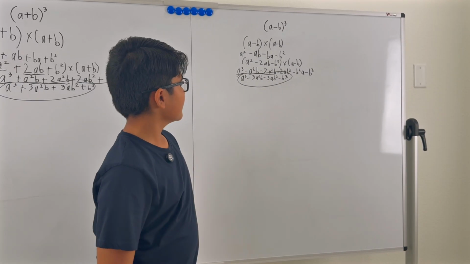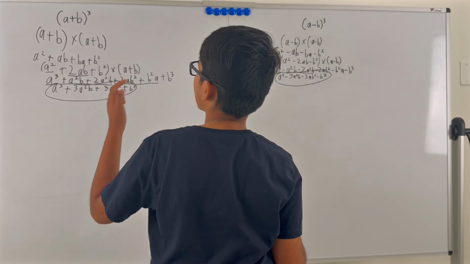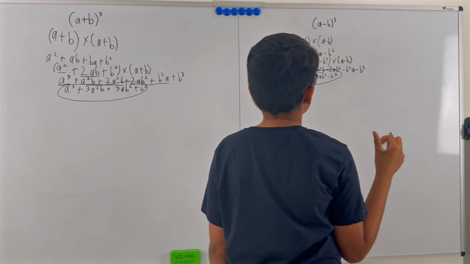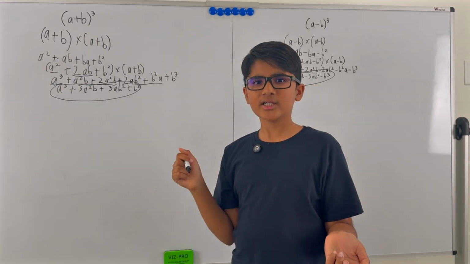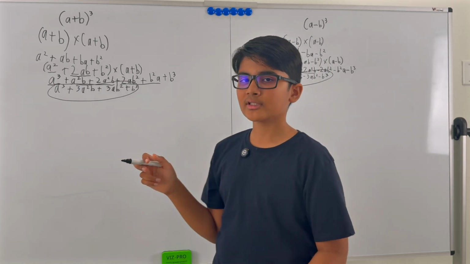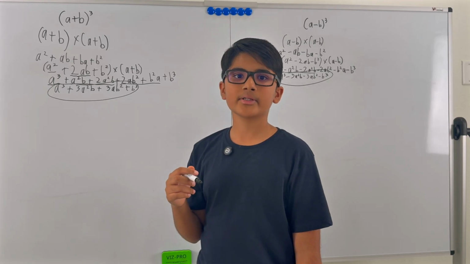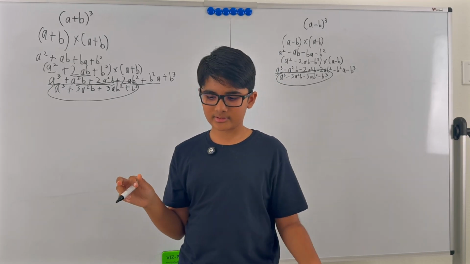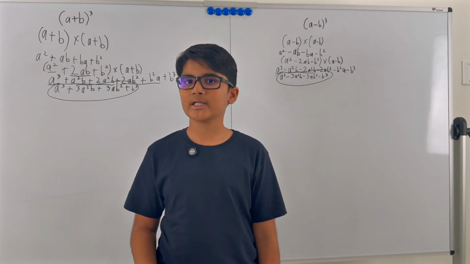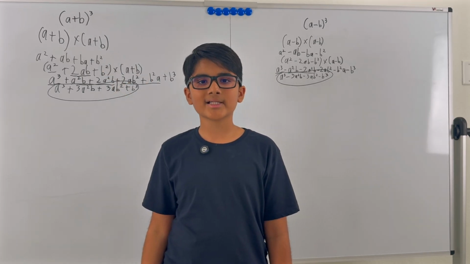So this is just the topic of the video: a plus b whole cube and a minus b whole cube. It's not as hard as you think. It's actually kind of simple. So in conclusion, if you just know the right usage of the distributive property and variables, you can just ace it in math. I hope that this tutorial was helpful in understanding these two concepts, and I will see you in my next math tutorial.